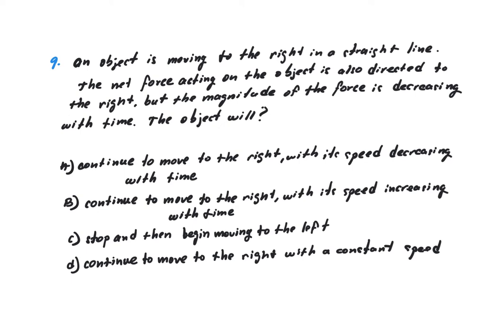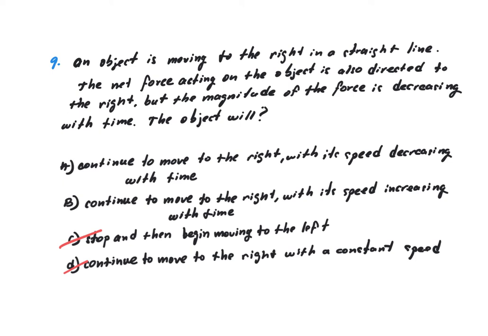So what's happening? The object will be decreasing with time, is increasing with time, stop, and then begin to move to the left. Well, we could already know that it's not going to be that. Continue to move to the right with a constant speed. No, neither. Continue to move to the right with speed decreasing with time. Continue to move to the right with speed increasing in time. Continue to move to the right with speed decreasing with time. So it's between A and B.